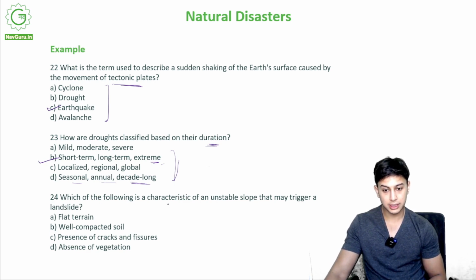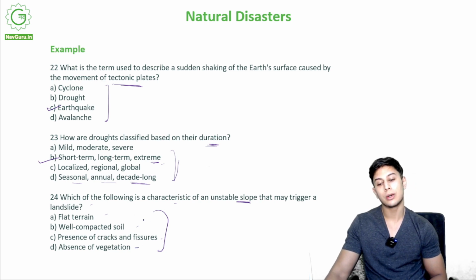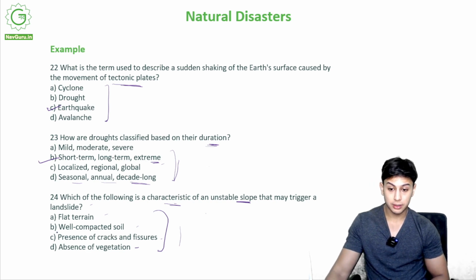Which of the following is a characteristic of an unstable slope that may trigger a landslide? So one of these is a characteristic, means a feature, of an unstable slope. Flat terrain, well compacted soil, presence of cracks and fissures or absence of vegetation, right? So out of these, which one is a characteristic of an unstable slope? Is it a flat terrain or is it a presence of cracks and fissures? It is C, presence of cracks and fissures.